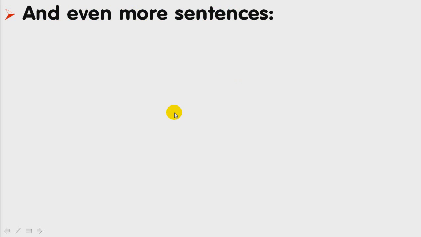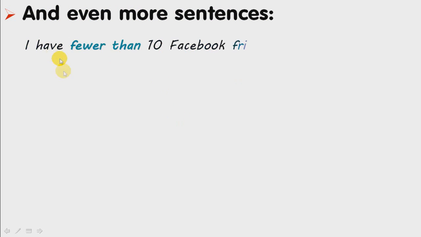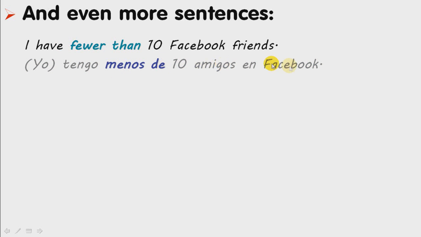And even more sentences. I have fewer than 10 Facebook friends. In this case, we are not saying more, we are going the opposite way. Fewer than. Tengo menos de 10 amigos en Facebook. You can see that the same rule about the numbers applies.